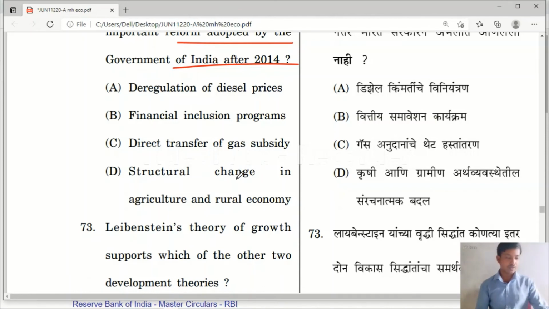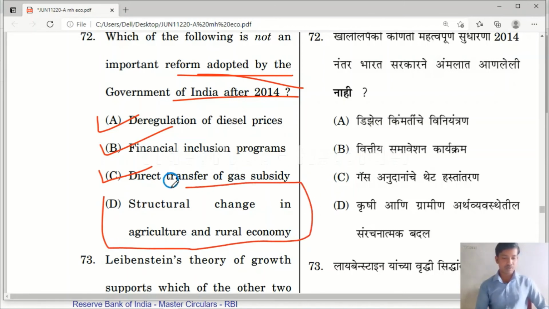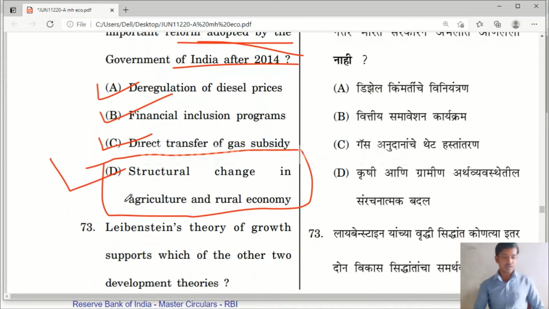Which is the right answer here? Deregulation of diesel prices came after 2014 only, financial inclusion program, direct transfer of gas subsidy also after 2014. But the structural change in agriculture and rural economy is not after 2014, so it is the correct answer.